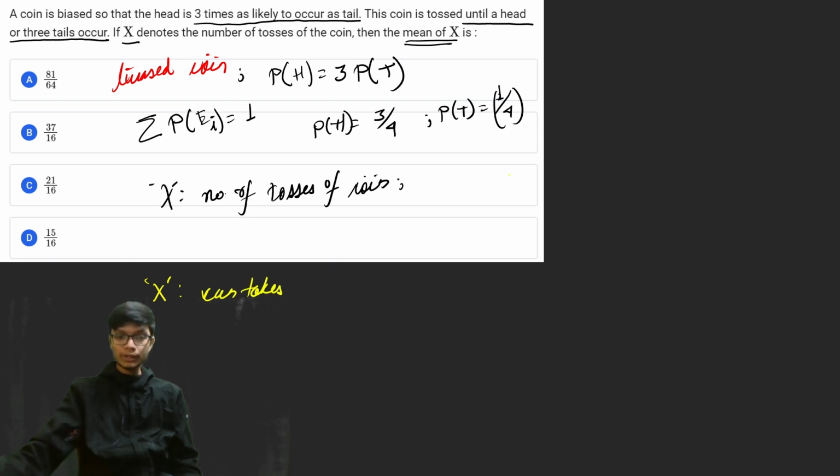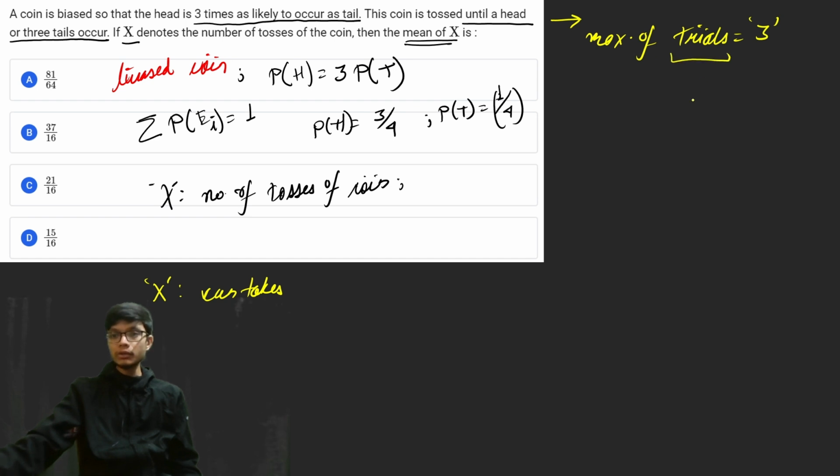It is said the coin is tossed, but how many times? The maximum number of tosses is 3, because the coin is tossed until a head appears or three tails occur simultaneously. That means the maximum number of trials needed to stop this experiment is 3. So the random variable can take the values 1, 2 and 3. Any of these three values can be taken by the random variable.